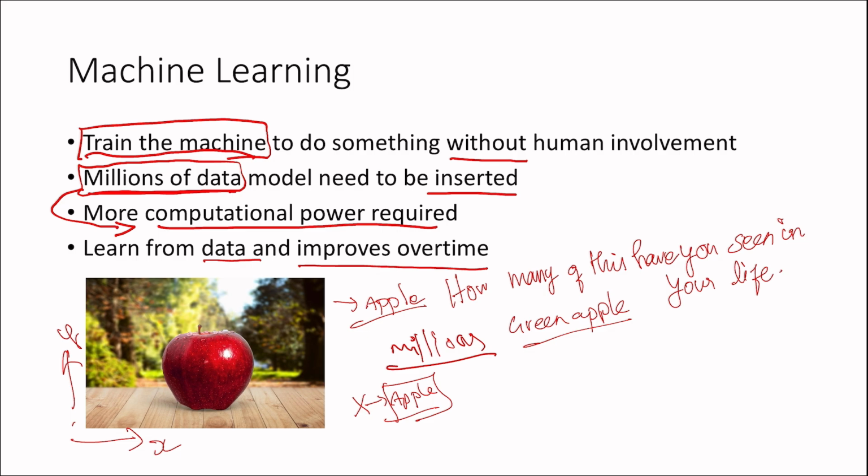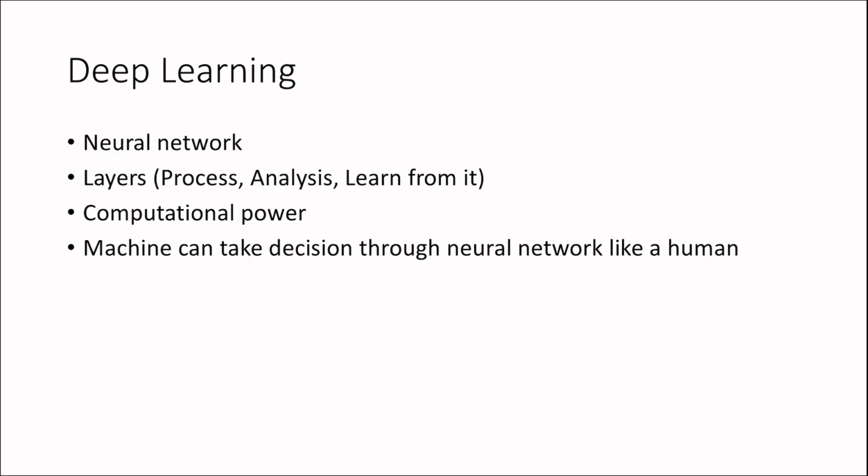We are in the beginning stage, but this is an example: more data means we can get a more accurate answer. So accuracy will depend upon how much data we have implemented. And the next one is deep learning. Deep learning consists of a neural network. In a neural network, we have neurons.